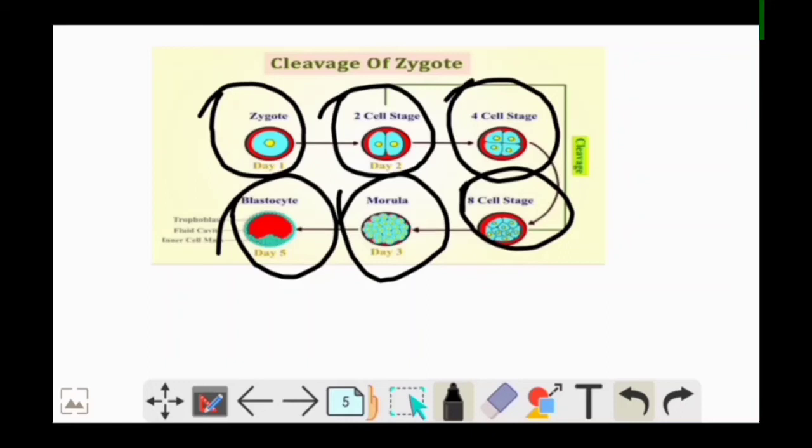So it is called the division phase or cleavage of the zygote, because in this phase the zygote divides repeatedly.